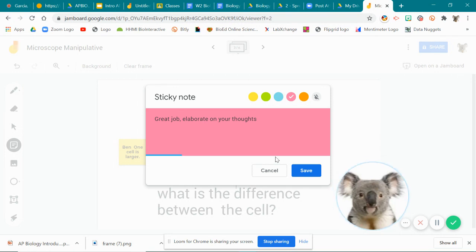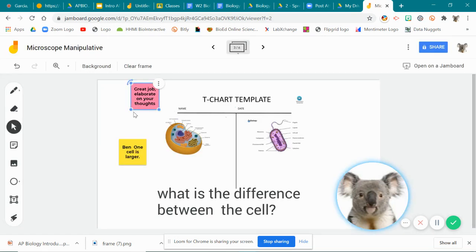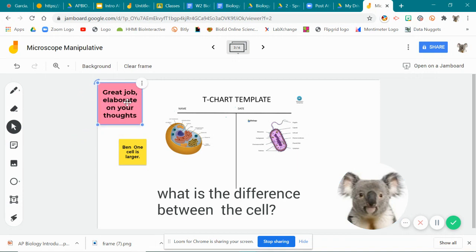Then I can send it back to them, and they'll see my note and what I thought their thought process was. I think it's pretty easy.